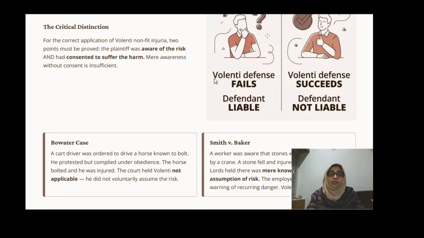Among other important landmark cases is the Smith versus Baker case. With dangerous things, the master should be responsible. Even if the servant had knowledge about it, the master is still responsible, and then they cannot use volenti non fit injuria. So in that situation volenti non fit injuria will not be applicable. Okay, so this is about the various cases. The Smith and Baker case is also a very important landmark case on volenti non fit injuria.